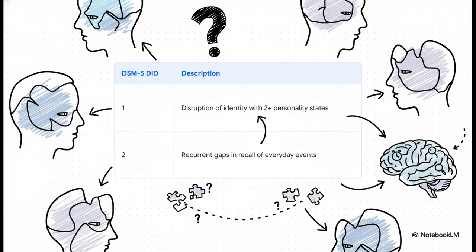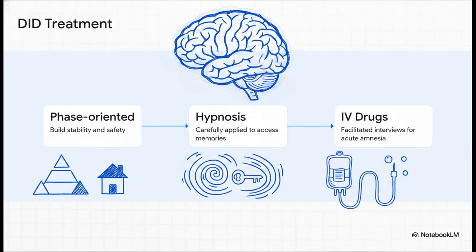Second, this disruption is accompanied by recurrent gaps in recalling everyday events, personal information, and traumatic events. Again, far beyond what could be considered ordinary forgetting. Interestingly, the structured treatment protocol for DID mirrors the methodical approach we just saw used for amnesia. It starts with phase-oriented treatment to build stability, moves into the cautious use of hypnosis, and relies on the application of IV drugs like amobarbital or diazepam for facilitated interviews during those acute amnestic episodes. So the therapeutic architecture actually remains remarkably consistent across the severe spectrum of dissociation.